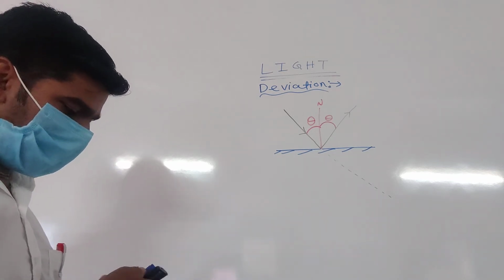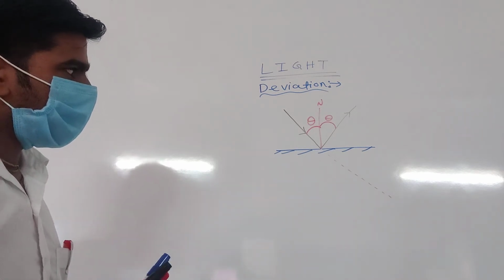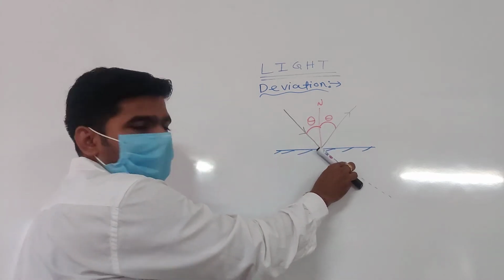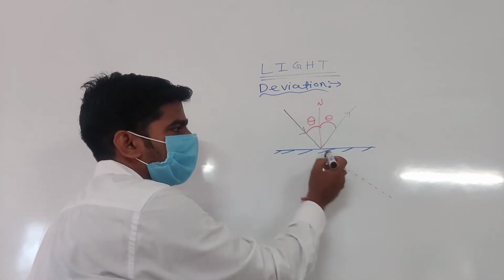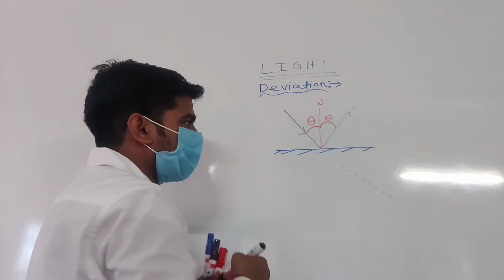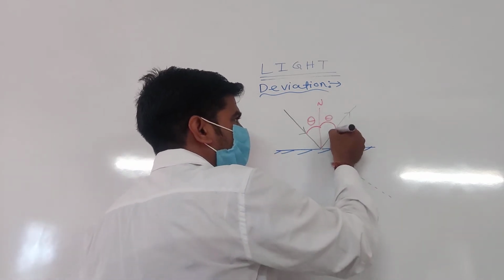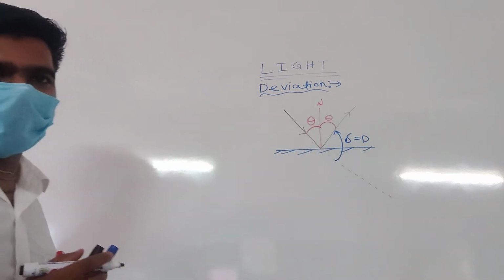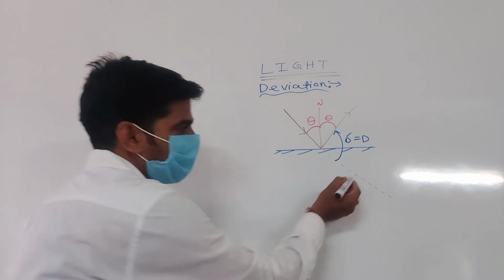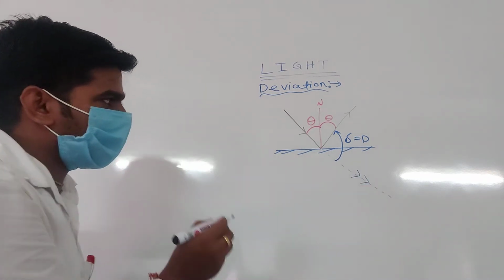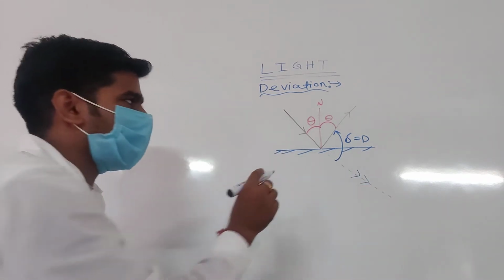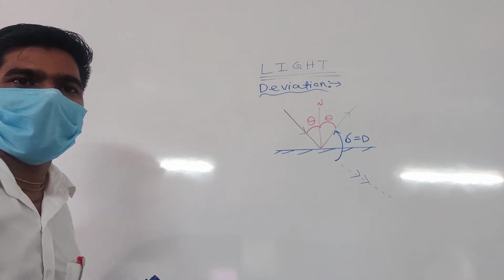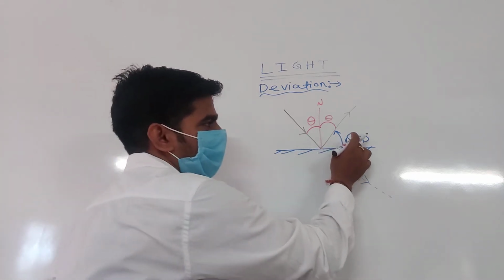Yes, sir. Okay. Now see, this is your path direction. Now you move, this is your actual direction. Due to the presence of the mirror, you move in this direction. That means here the angle of deviation is this one, delta, or you can say D. This is the angle of deviation. Yes or no? This is your actual path direction. But due to the presence of the mirror, now you are moving in this direction. Yes, sir. So this is the angle of deviation.